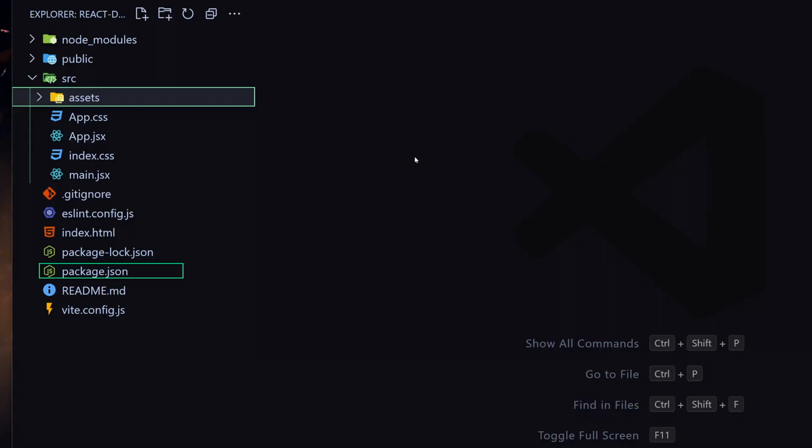Next, we have our package.json file, and this file is the heart of our project. It contains metadata about the project such as project name, version, description, and scripts. And more importantly, it lists the dependencies and their versions that our project needs to run, something which we are going to be discussing later in this course. Next, we have a package-lock.json file. This file is automatically generated and updated when we install or modify dependencies. It logs the version of all of the packages and their dependencies to ensure a consistent and reproducible build environment, something which you don't have to worry about.